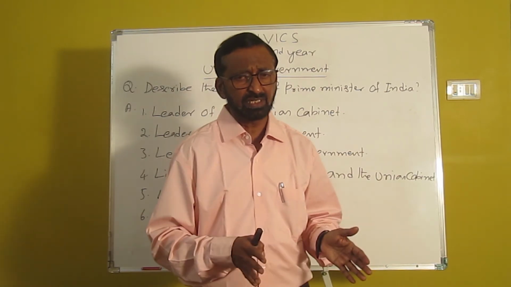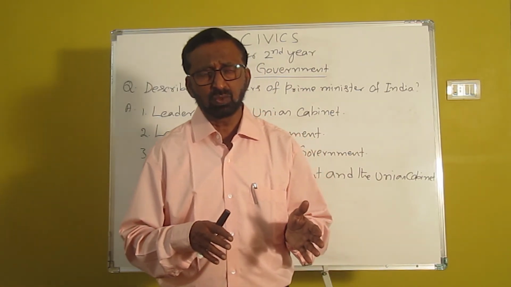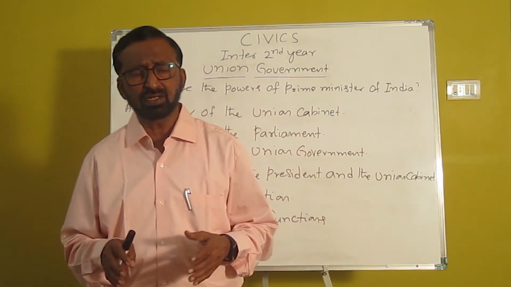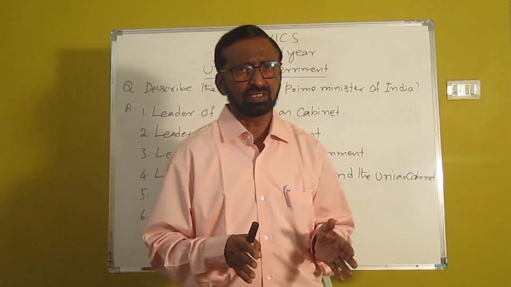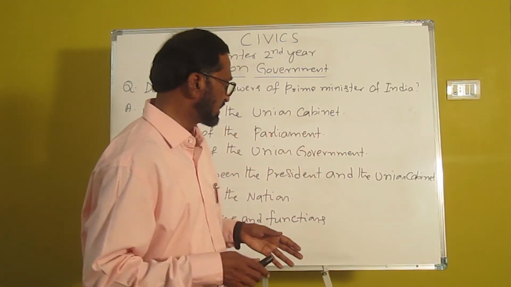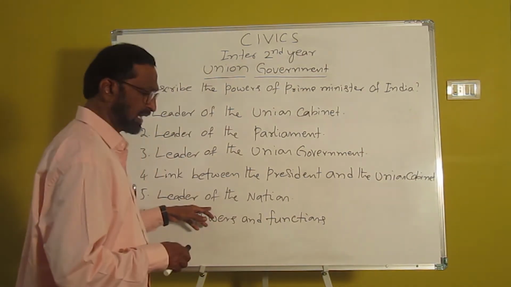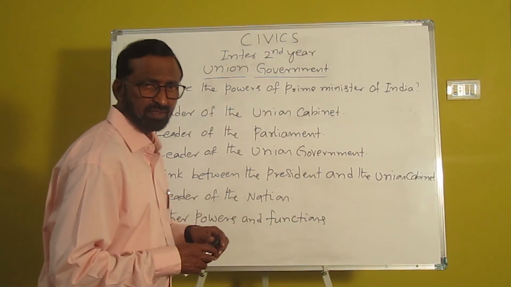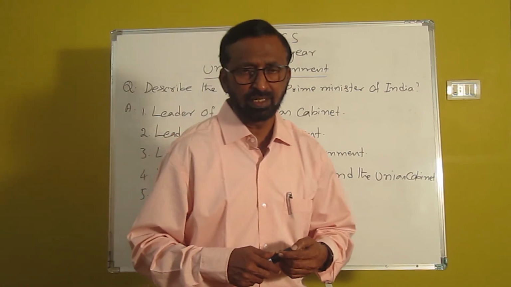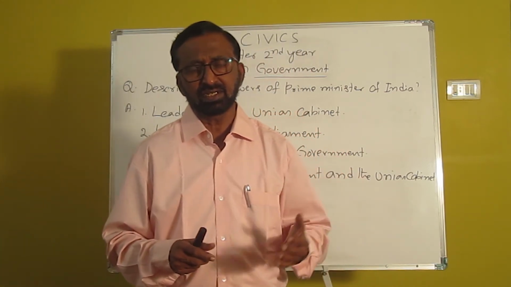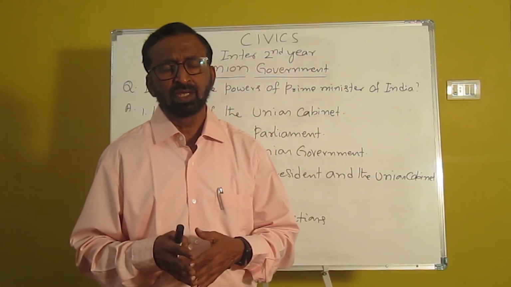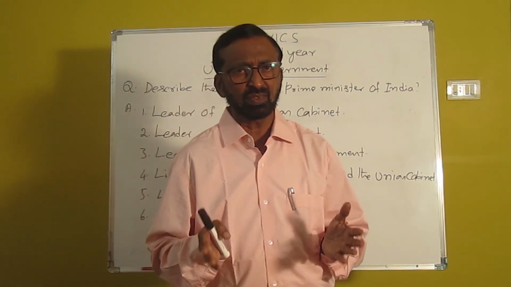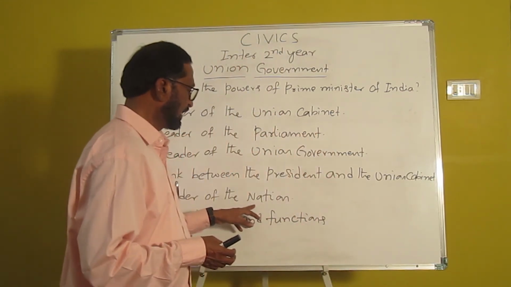That means he is representing our nation, and he concludes agreements with other countries and also with international organizations. That is how he is the leader of the nation. He has the right to make agreements, to go for discussions with any other country, and to maintain relationships with other countries. That is why he is called the leader of the nation.